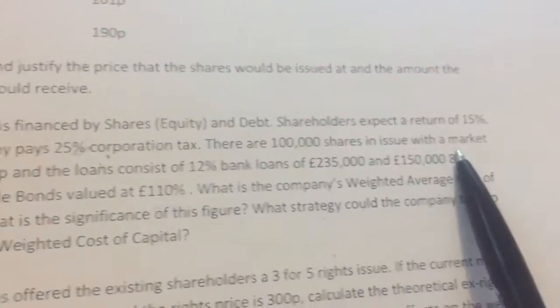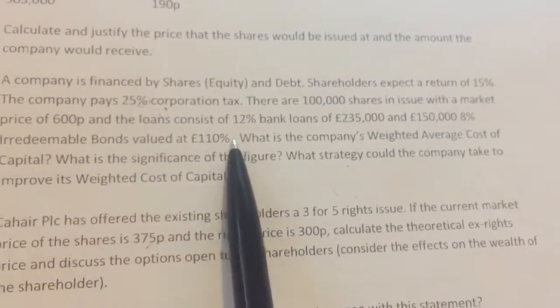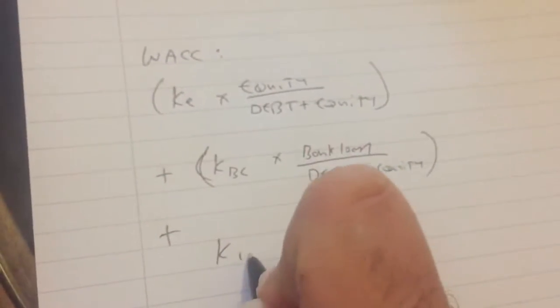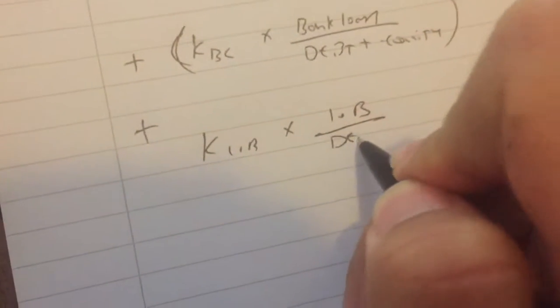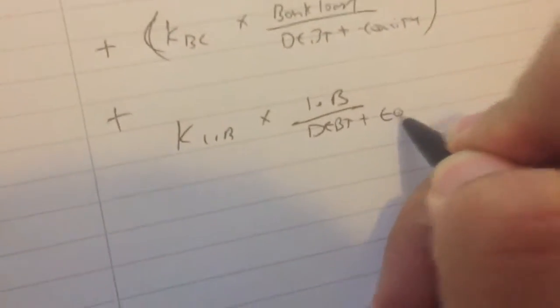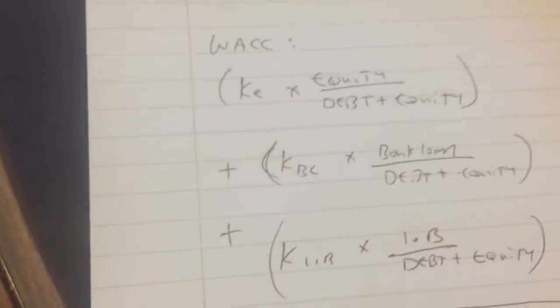They've given it to you in the question: 150,000, 8% irredeemable bonds at £110 market value. So our third bit is the cost of the irredeemable bonds multiplied by the total amount of your irredeemable bonds over your debt plus equity. And that is the formula that we're using for weighted average cost of capital.